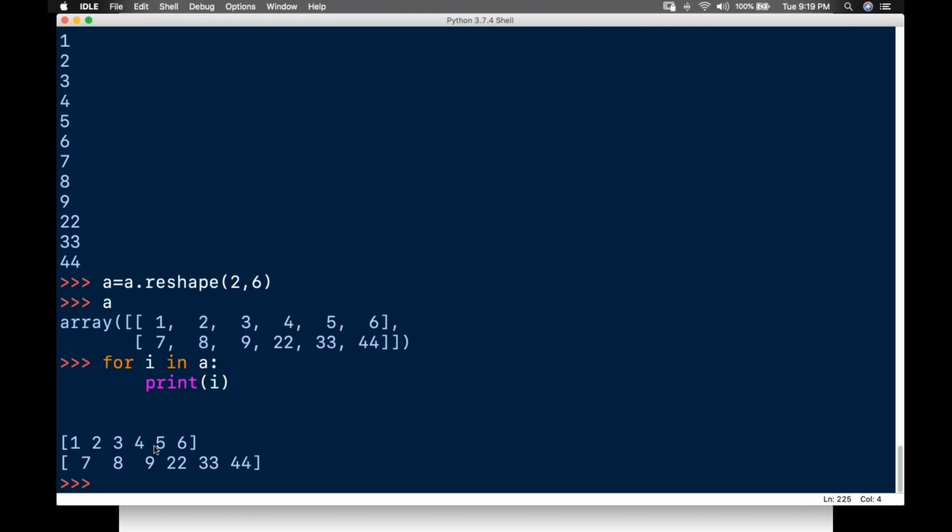Have a note on this. You're getting the problem, guys. What is the problem? It will be in the form of an array itself. The elements are in the form of an array itself. But this is one dimension, this is one dimension, separate arrays. I have just broken down the two dimension. That's it. Note, if we iterate an n-dimensional array, it will go through n-1 dimension arrays one by one. If I had a 3D array here, it will break down the 3D array and give me two-dimension arrays one by one.